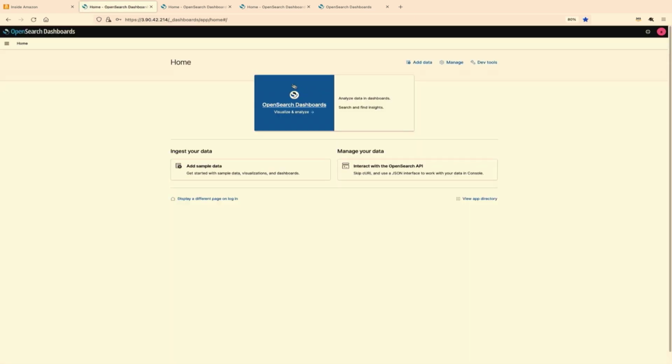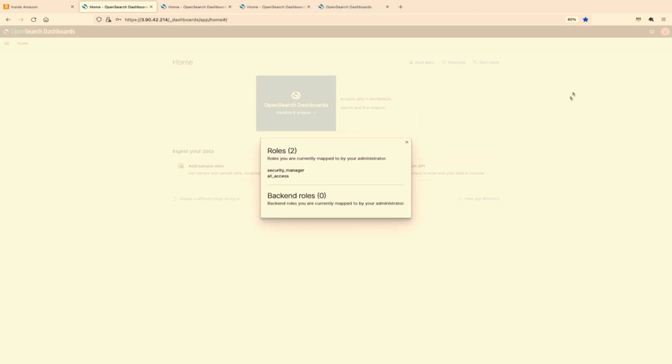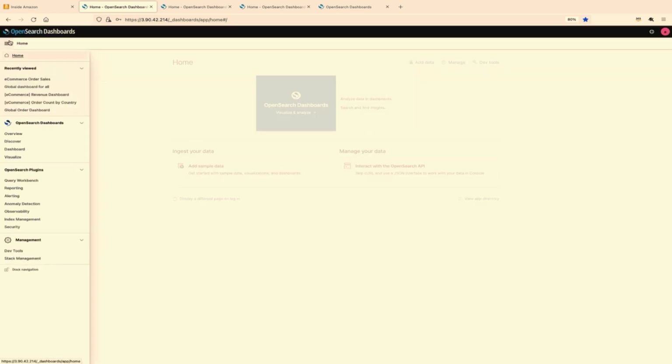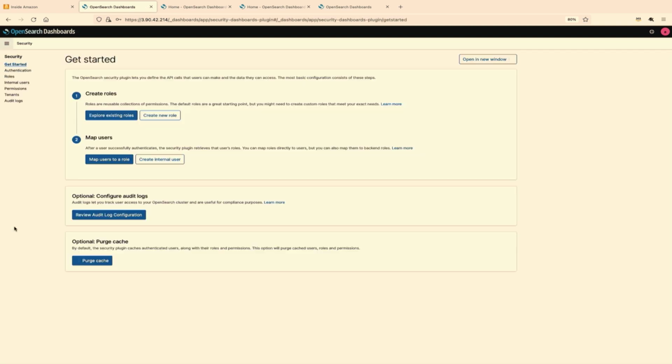So when I log in as an admin, I'm a cluster admin, which means that I have all access to the cluster. Plus, when I'm enabling SAML, I'm going to also say admin is the SAML master, which means the user has access to the security plugin, which is part of your dashboard.